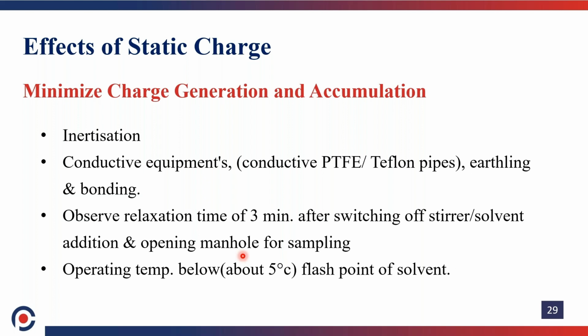Nitrogen is an inert gas that will form a bed on the liquid surface. So even if charge separation or charge accumulation happens on the surface of the liquid, nitrogen displaces the oxygen present in the atmosphere.